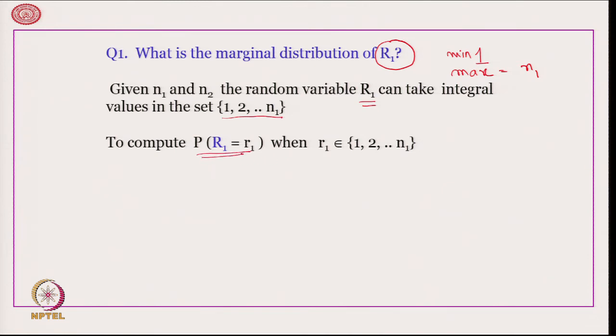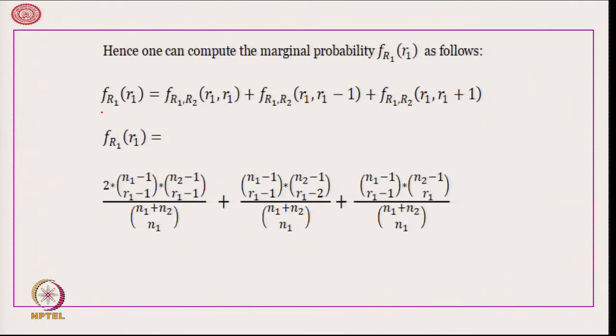To compute probability R 1 is equal to small r 1, we do the following. f R 1 of small r 1 is equal to the joint distribution of R 1 comma R 2, that means the number of runs of the first element and number of runs of the second element are same. We have already seen that this value can be same or plus minus 1 of R 1.